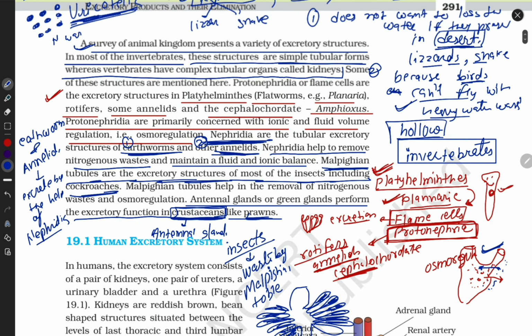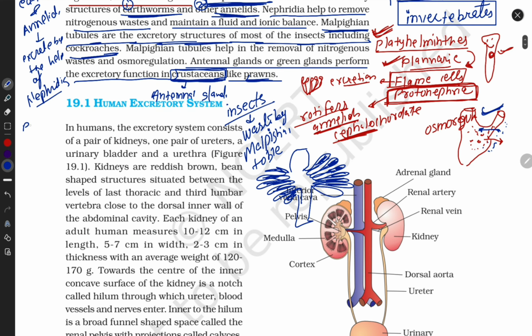So there is a lot of question-making area. They give multiple phyla, so you should remember the phyla, their example members, their structure, as well as their excretory organ names.